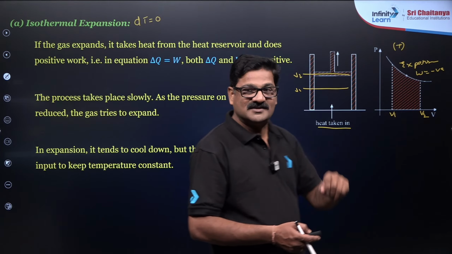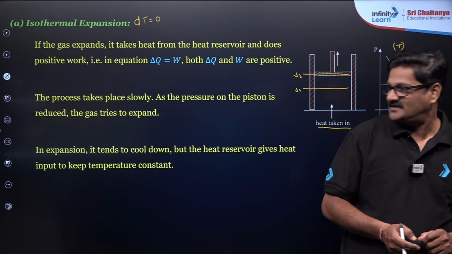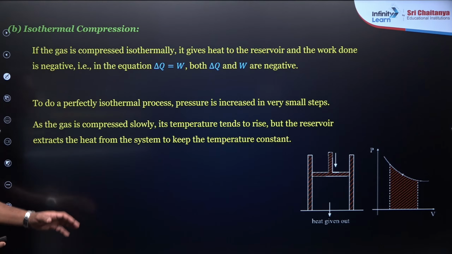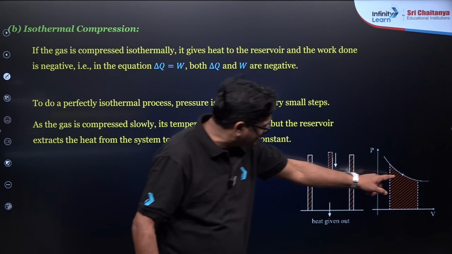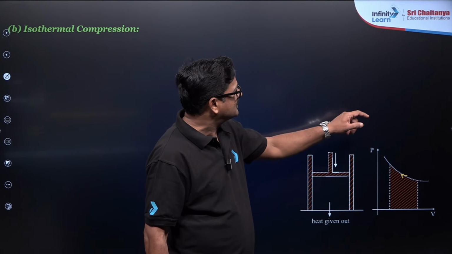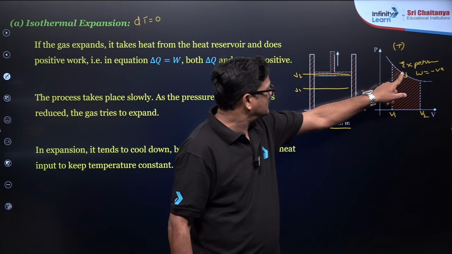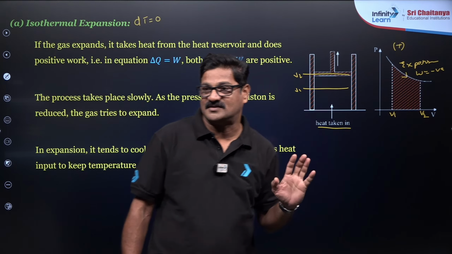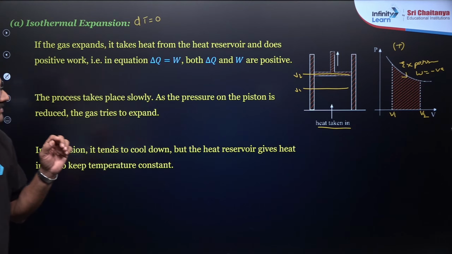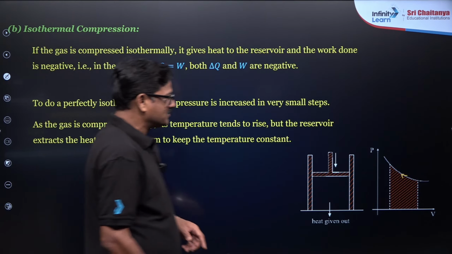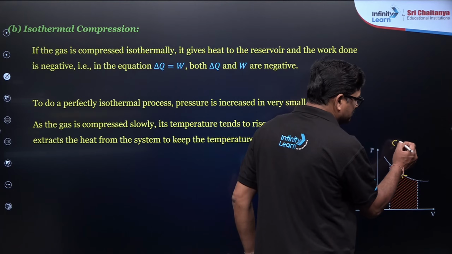Understand, something is written here, right? Similarly, isothermal compression will be the reverse. In this isothermal compression, you can see the direction of this. You can see the direction of the graph. If you understand this direction of the graph, you will understand what the question actually asked. It is expansion and it is going to be compression.